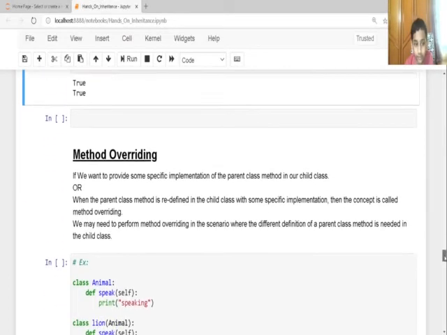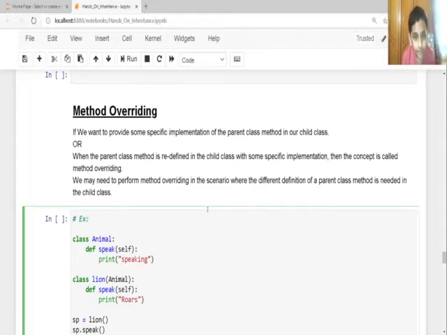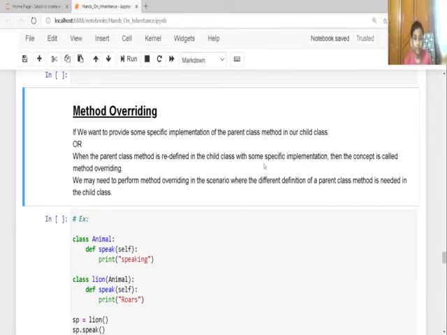Now let's discuss method overriding. We want to provide some specific implementation of the parent class method in our child class. When the parent class method is redefined in the child class with some specific implementation, the concept is called method overriding. We may need to perform method overriding in a scenario where a different definition of a parent class method is needed in the child class, like changing the method by inheriting that method of the parent class.